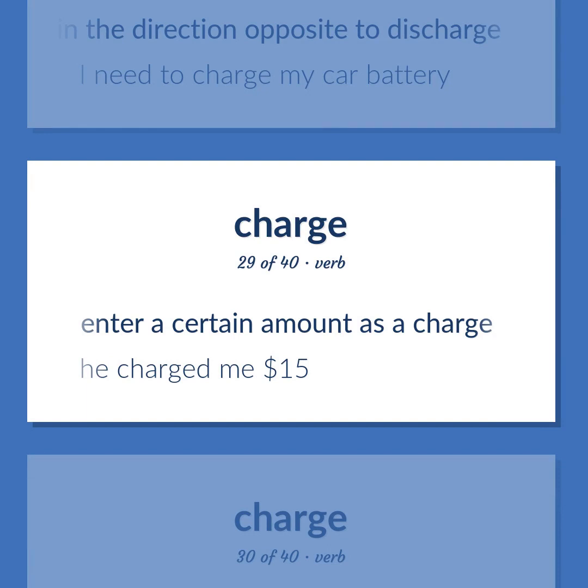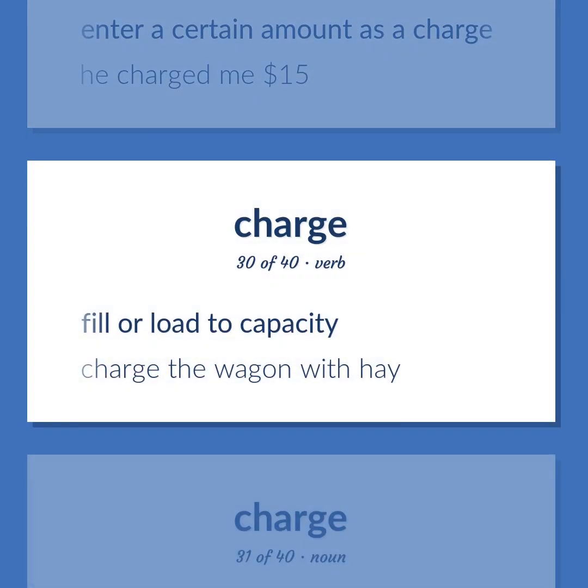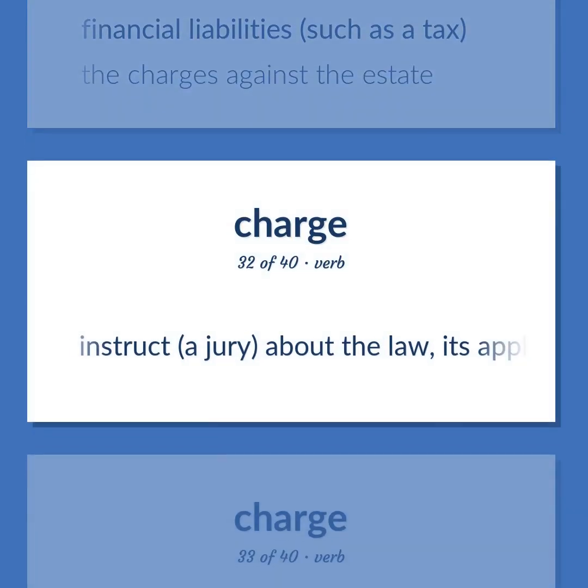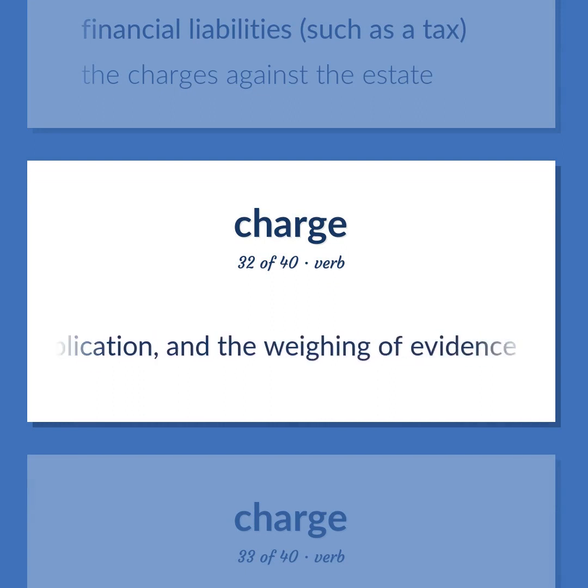Enter a certain amount as a charge. He charged me $15. Fill or load to capacity. Charge the wagon with hay. Financial liabilities, such as a tax. The charges against the estate. Instruct a jury about the law, its application, and the weighing of evidence.